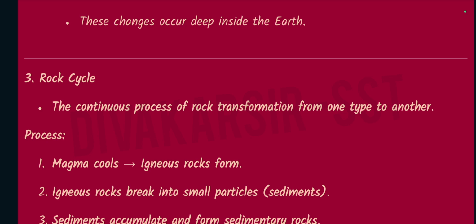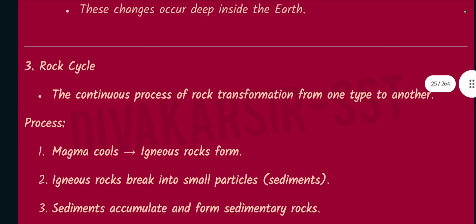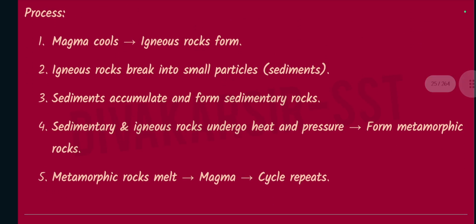Number 3. Rock cycle, the continuous process of rock transformation from one type to another. Process: magma cools, igneous rocks form. Igneous rocks break into small particles, that is, sediments. Sediments accumulate and form sedimentary rocks. Sedimentary and igneous rocks undergo heat and pressure, then form metamorphic rocks. Metamorphic rocks melt into magma, then the cycle repeats.